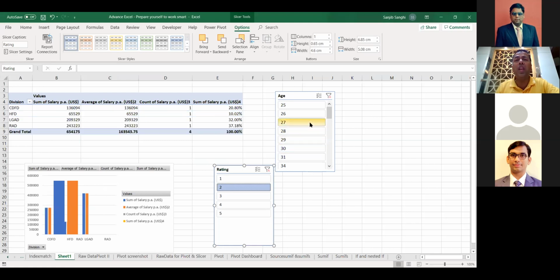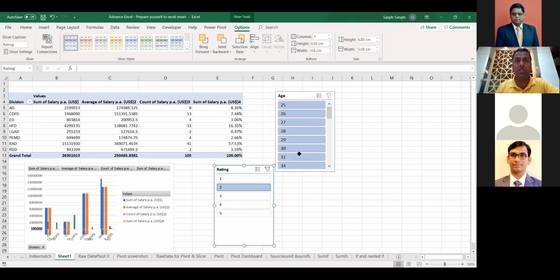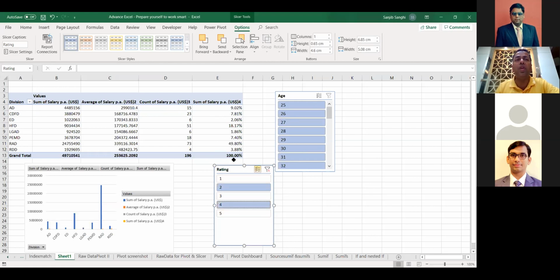So this is how you can have a dynamic dashboard for all the data. I can have multiple selection. I want 2 and 4 only, rating 2 and 4. So in all the changes which I do, I can update my pivot.